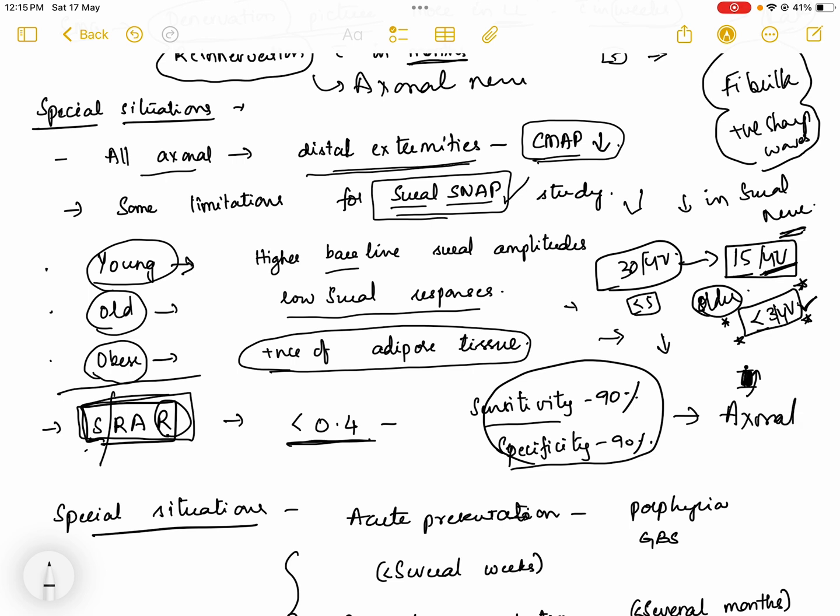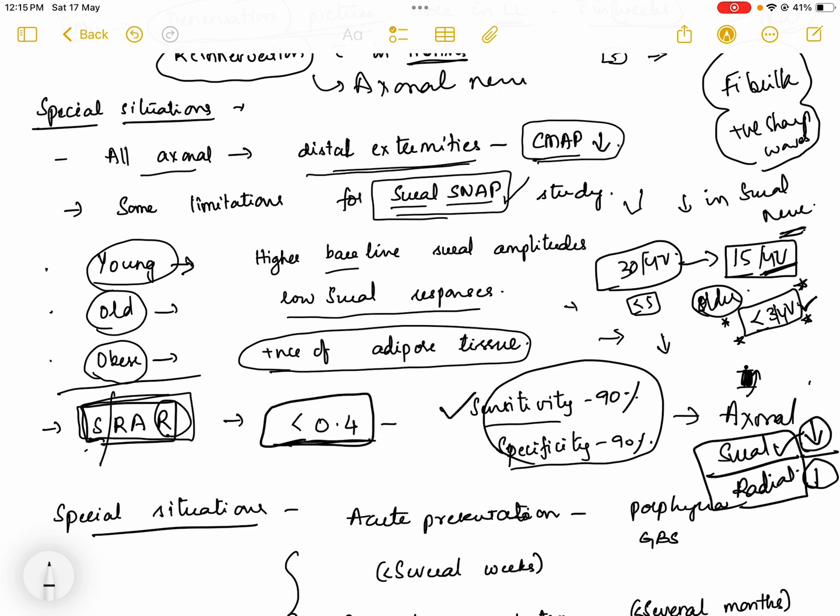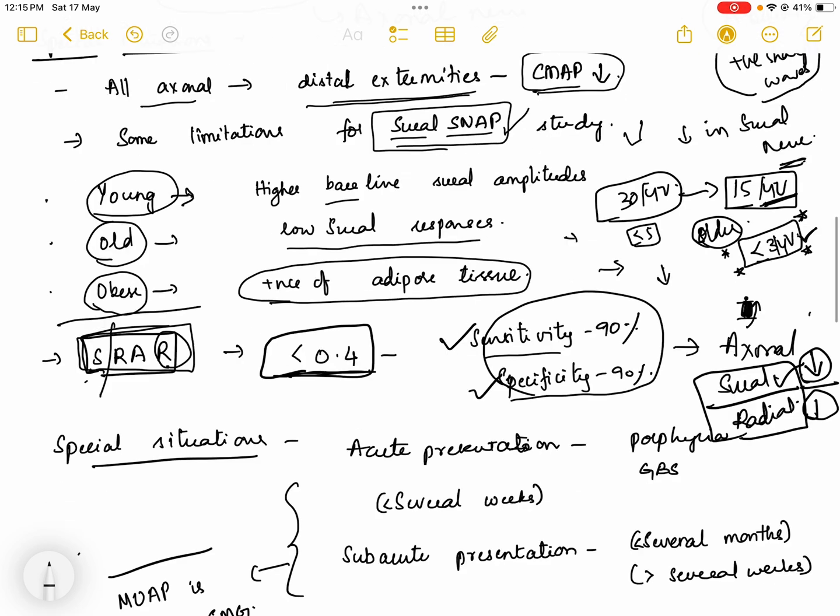So we have to divide the amplitude of the sural nerve by that of the radial nerve. In axonal neuropathy, the longest nerves are involved, so sural nerve amplitudes would be much lower than radial nerve amplitudes. So if this ratio is less than 0.4, then the sensitivity and specificity of that patient having axonal polyneuropathy is 90%.